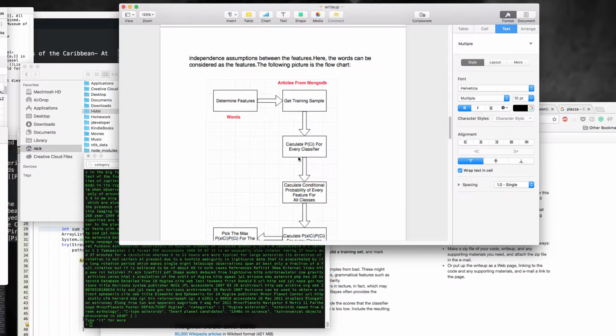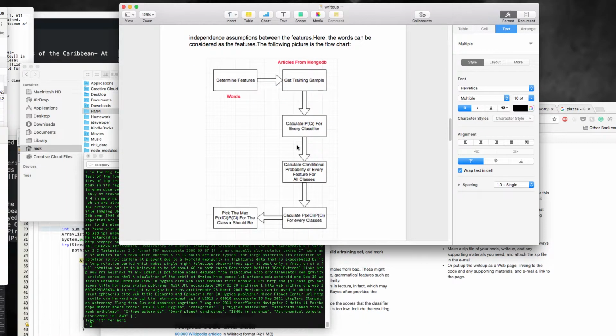The following picture is the flowchart of what I have done in the code. First of all, we need to determine the features. As I said before, we choose the words as the features. The next step, we need to get training samples. Because I have stored all the articles in MongoDB, it is very easy to fetch the articles and get training samples from MongoDB.